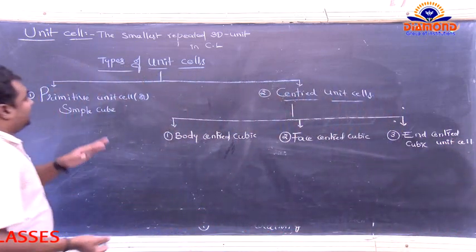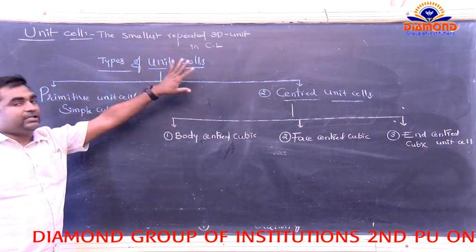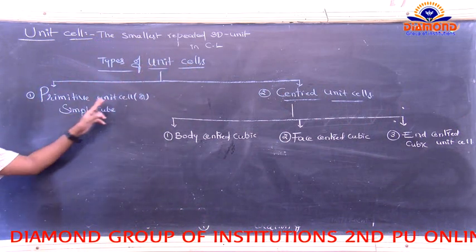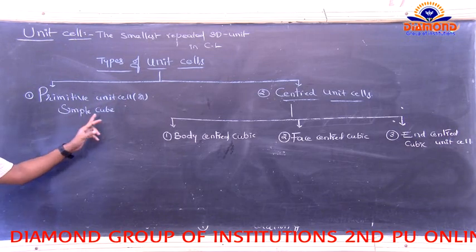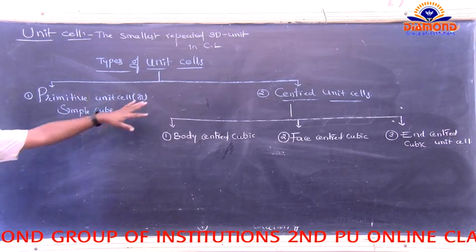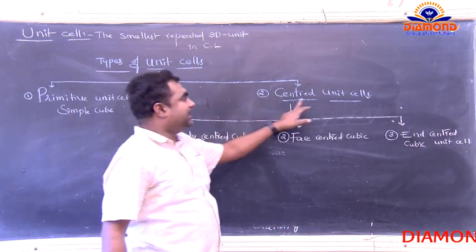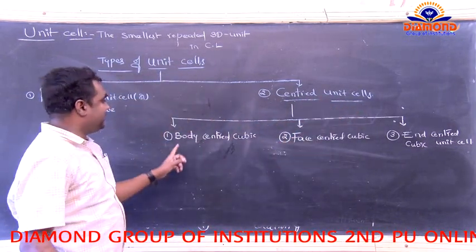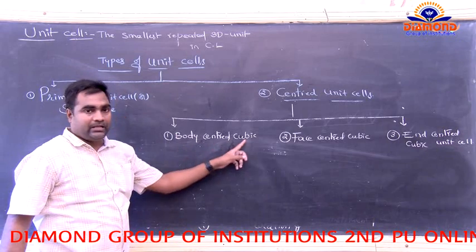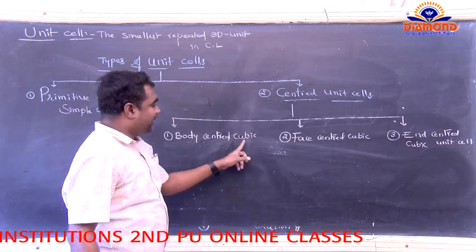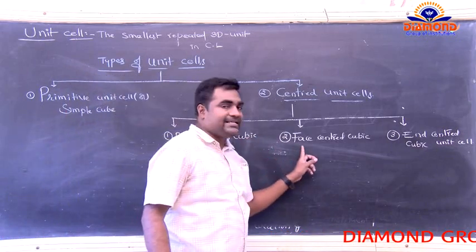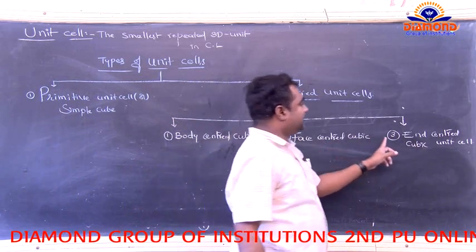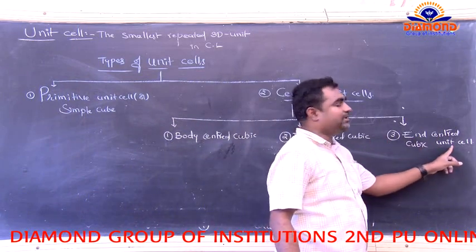So here the types of unit cells are classified into two types. The first one is a primitive unit cell, also called a simple cube. Next, the second type belongs to the centered unit cell. The centered unit cells are again classified into three types. The first one is the body centered cubic unit cell. The second one is the face centered cubic unit cell. The third one is the end centered cubic unit cell.